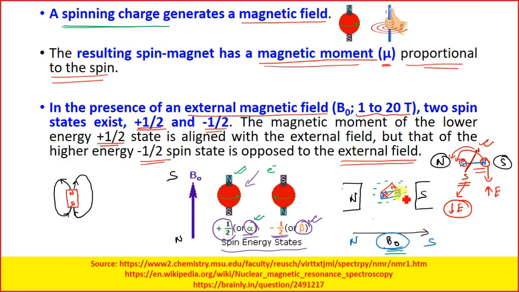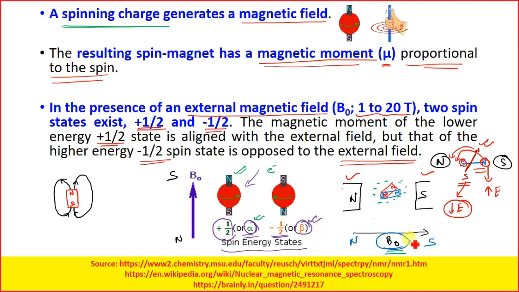So in this blue configuration, which is when we have applied the magnetic field, the red one we talked about was lying in free space. The blue one is after the application of the external magnetic field B0. So this blue one will require a higher energy to align itself into the alpha or beta energy state.